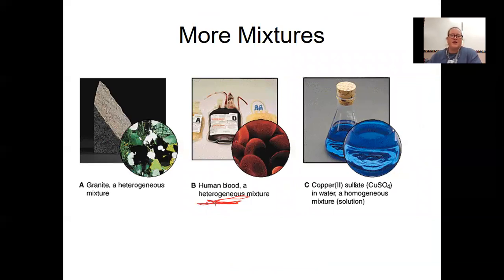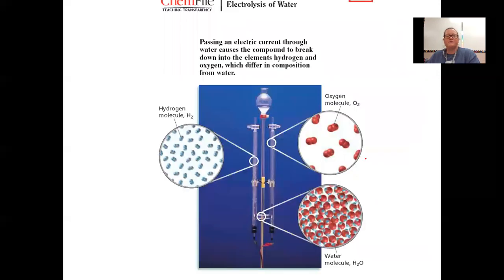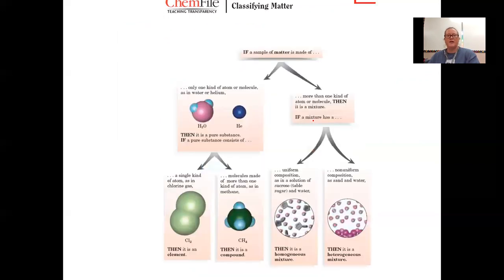Here's some granite. It's heterogeneous. Blood, I'm not sure where all these came from. Blood is actually a heterogeneous mixture because if we were to look at it under a microscope, we would see red blood cells and white blood cells and platelets and plasma. Copper(II) sulfate is a homogeneous mixture, which is also known as a solution. So a reminder that compounds can be broken down chemically into simpler substances. So water is a compound and it can be broken down chemically, but it cannot be physically separated.